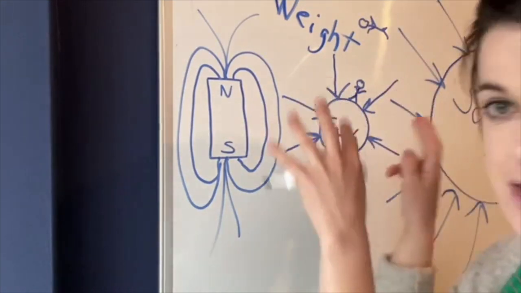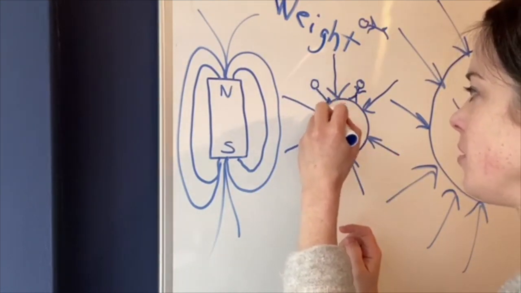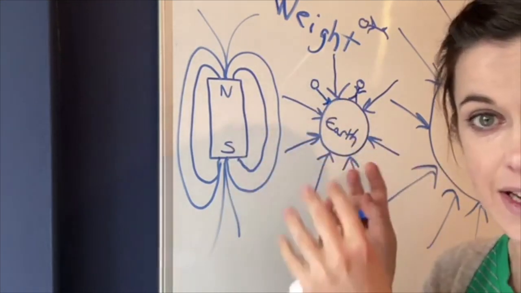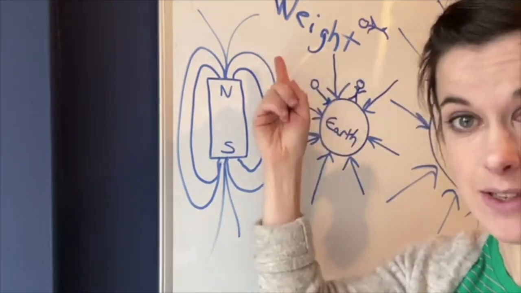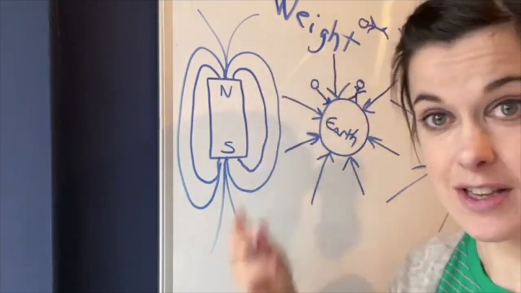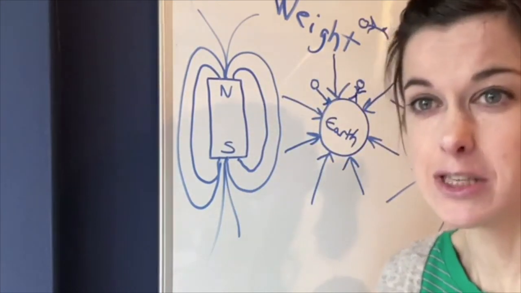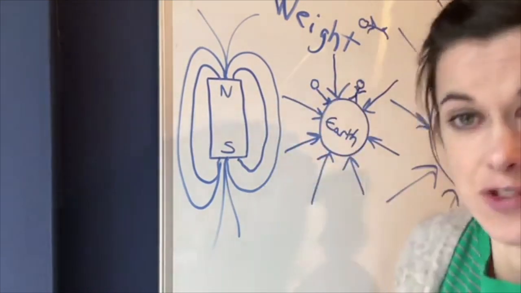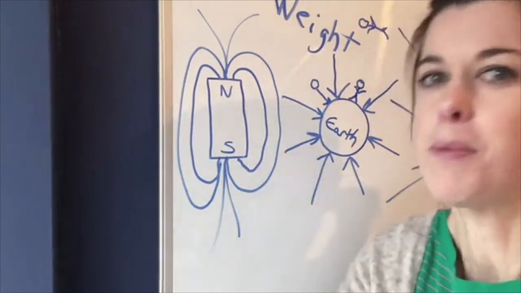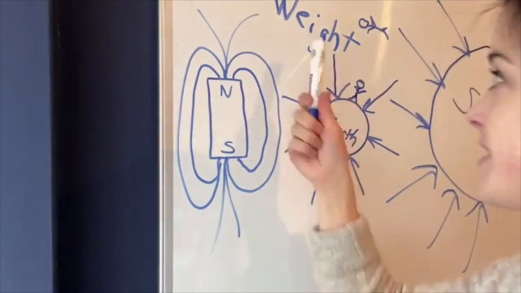So anything made of stuff, made of mass, in a gravitational field will feel a pull towards the centre, and that pulling force that you feel is weight. So weight is a force. We talk about gravity pulling us down to the ground, but really, strictly speaking, if you're made of stuff, you're in a gravitational field, and the force of gravity is pulling you down, you properly call that force your weight, right? So weight is a force.